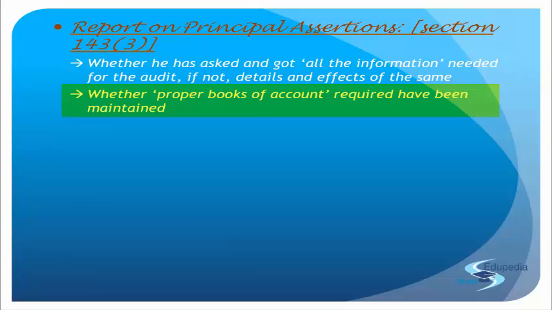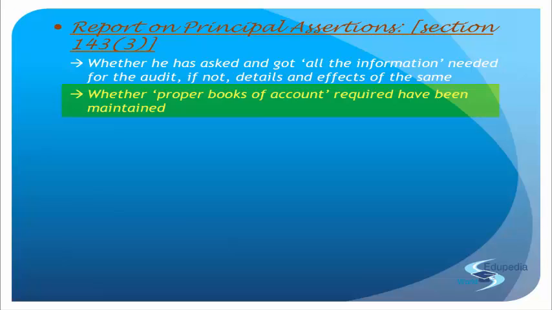But the branch that he has not visited, will he skip that branch? The answer is no. So why did he not visit the branch? It's because maybe he did not feel it necessary. He just called for certain information from the branch. By checking that information, he understood what is going on in the branch. Maybe the magnitude of the branch was not that huge, right?